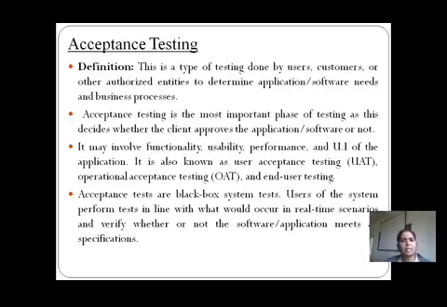Again, we can consider that this may involve the functionality, the usability, and the performance. Why? Because in acceptance testing we need to consider the system in both the functional manner and the non-functional manner. Why? Because here we are not going to focus only on the requirements of the customer, but again we need to focus on the expectations of the customer also. So for that purpose we need to consider the functionality, usability and the performance.